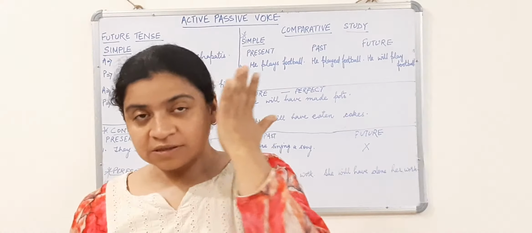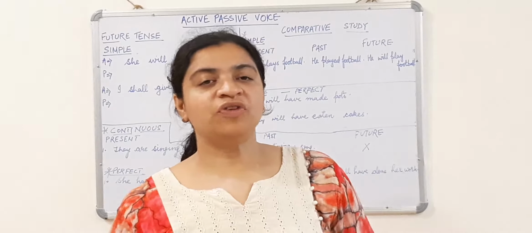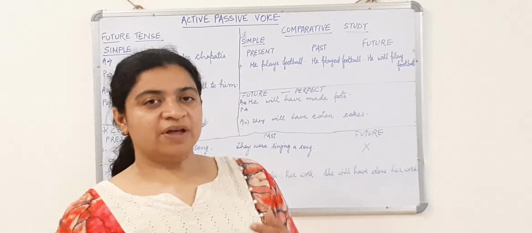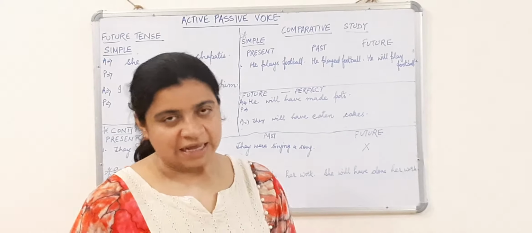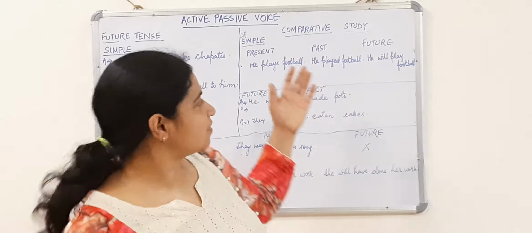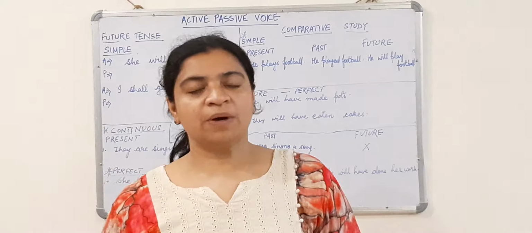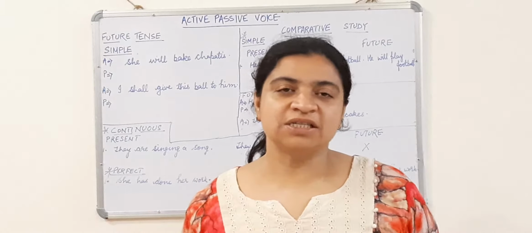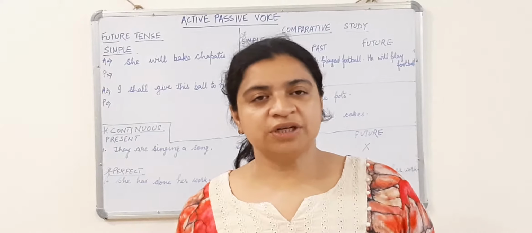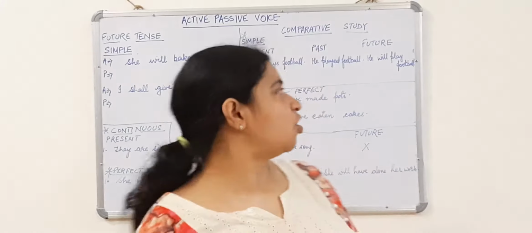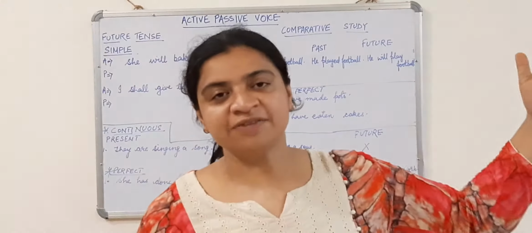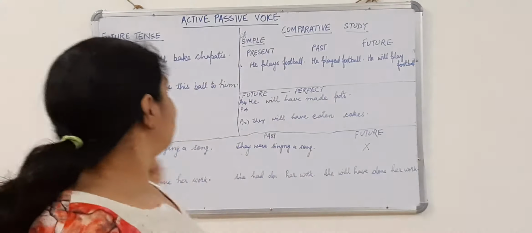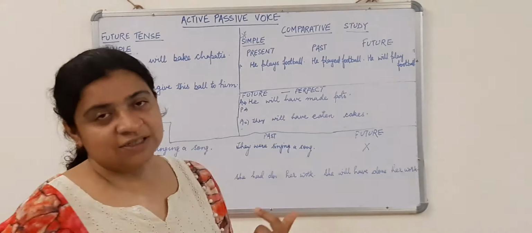In our previous videos we had talked about how we change sentences from active to passive voice when they are in present tense and when they are in past tense. In this video, part 3, we will talk about how we change sentences in different forms of future tense from active to passive voice, and along with that I'll tell you the comparative study of all the three tenses together. So let's start. First, simple future tense.